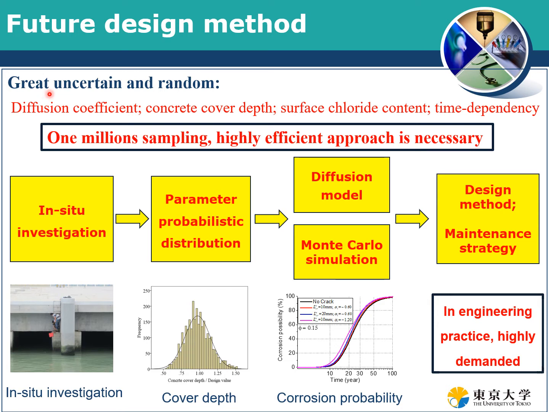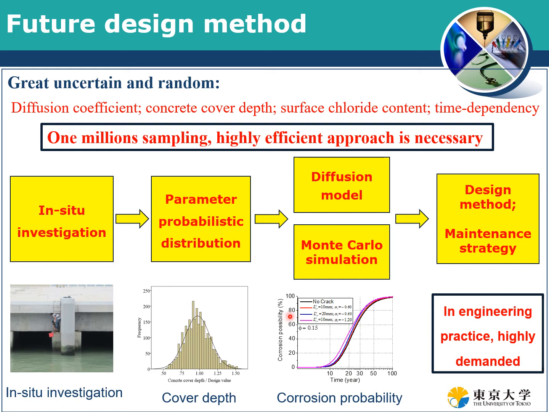So we propose a new design measure considering these above parameter effects. First, we can do some inspection, and then we can get the parameter probability distribution. For example, we can know the concrete cover depth, and then we can use the chloride diffusion model and also the corrosion model, coupling with the Monte Carlo simulation, so that we can assess the corrosion possibility. And then based on the corrosion possibility, the engineer can design his structure.